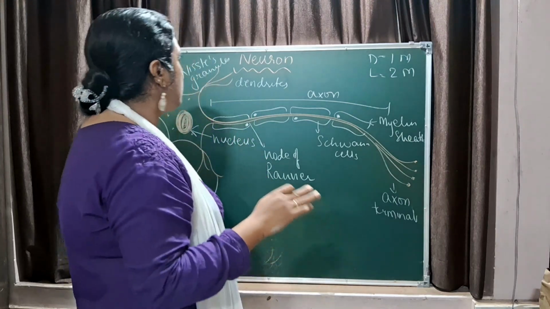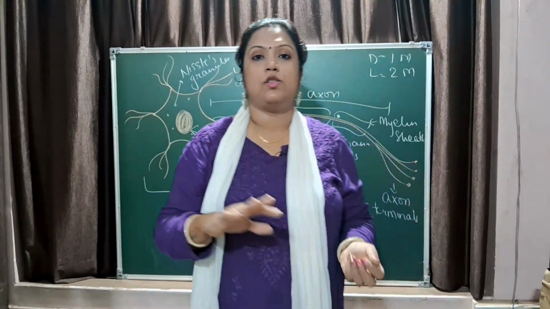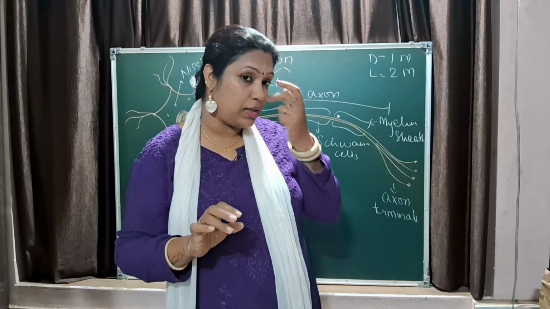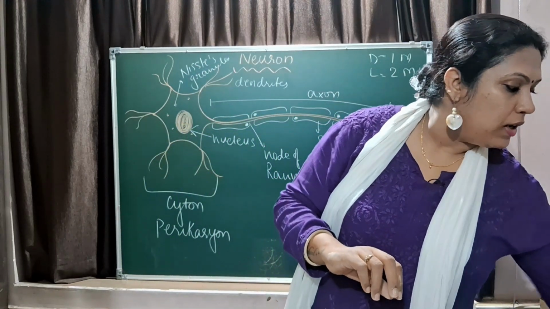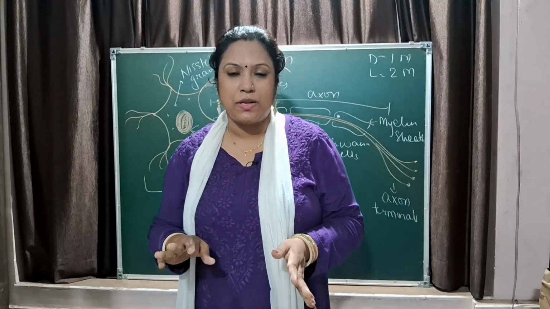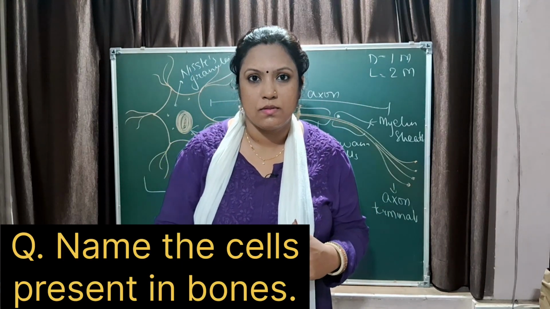Is that clear? So, this is all about the entire tissue system, that is plant tissue and animal tissue. There are certain cells I told you earlier that I will ask important questions about. For example, name the cell present in the bones.